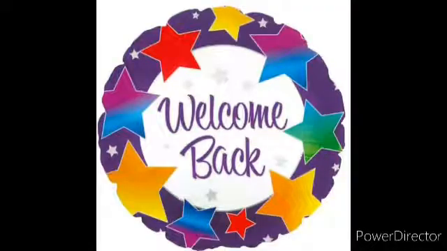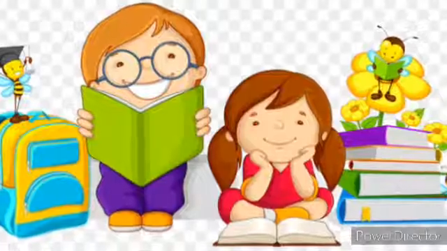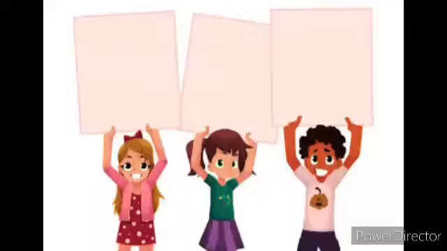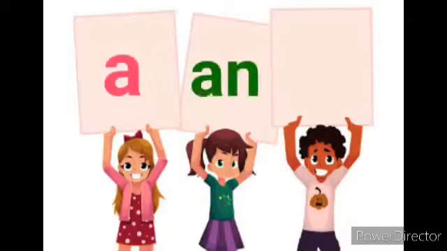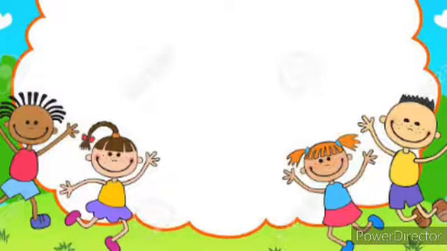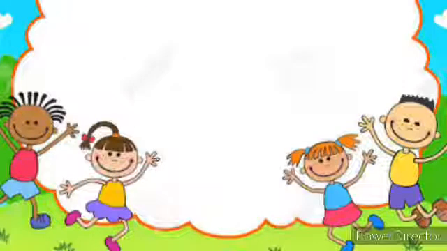Hello children, welcome back. Today we will continue English Grammar Module 6, Articles. We learnt that there are 3 articles: a, an and the. We also saw the rules for how to use these articles. Now, let's complete the story by filling in the blanks with a, an or the.